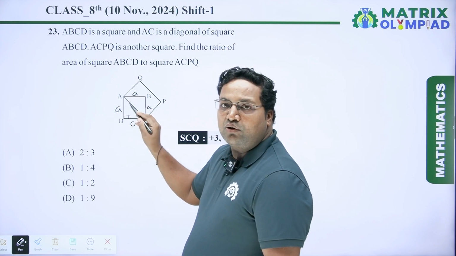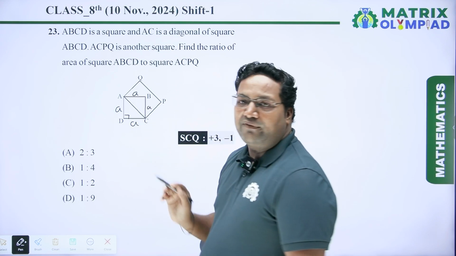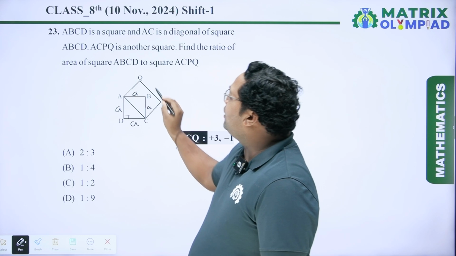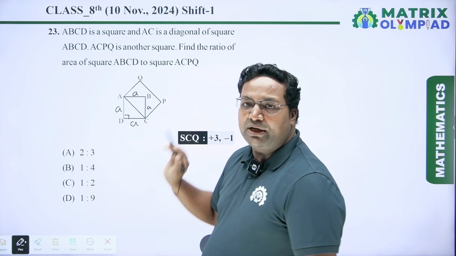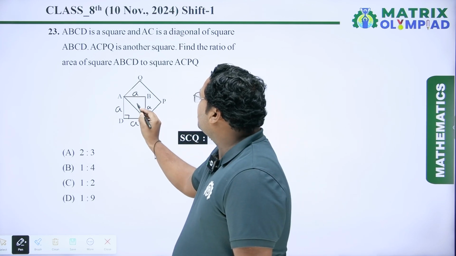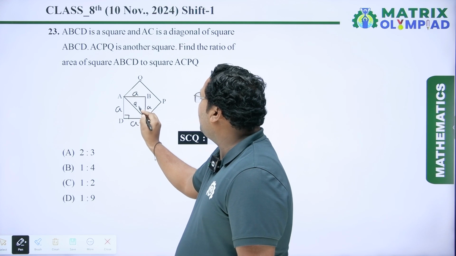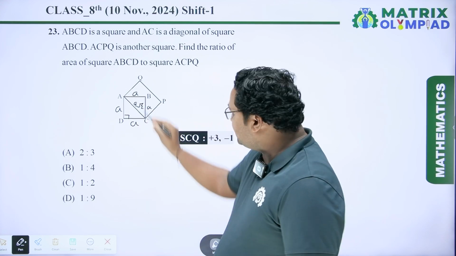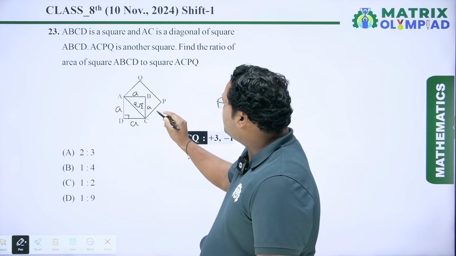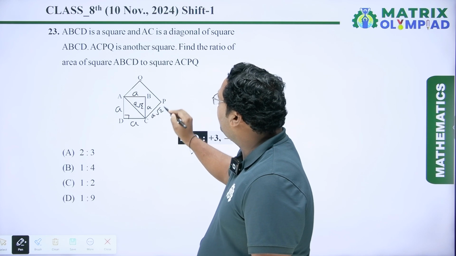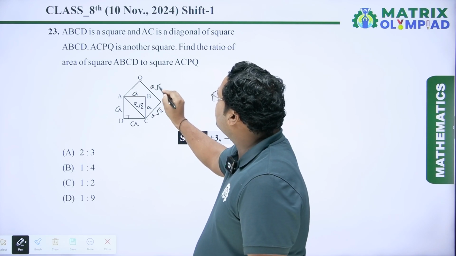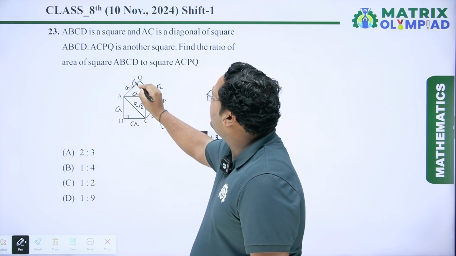So using Pythagoras theorem we have to calculate the value of AC, which is a side of square ACPQ. So the side of square ACPQ is a under root 2. So this side is a under root 2. It means all the sides of this square are a under root 2. It is a under root 2, it is also a under root 2.